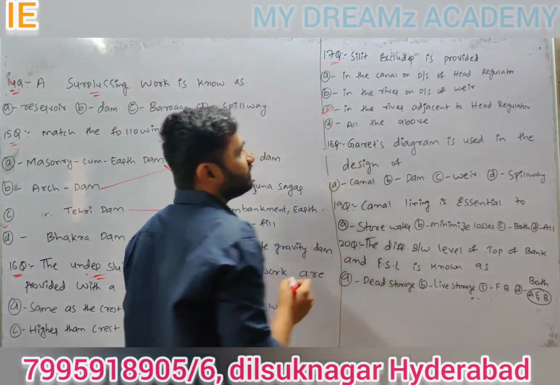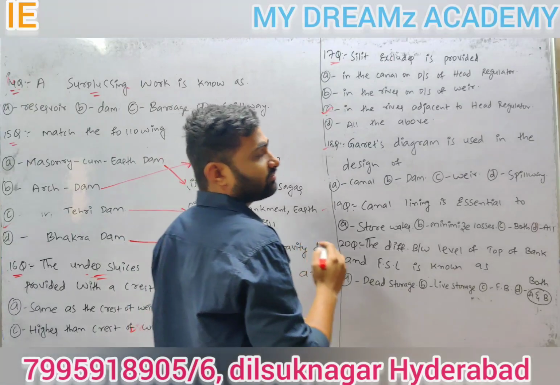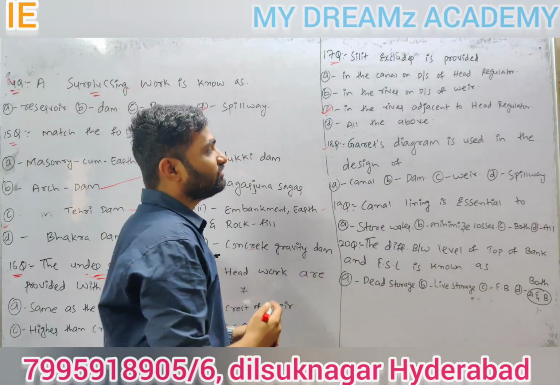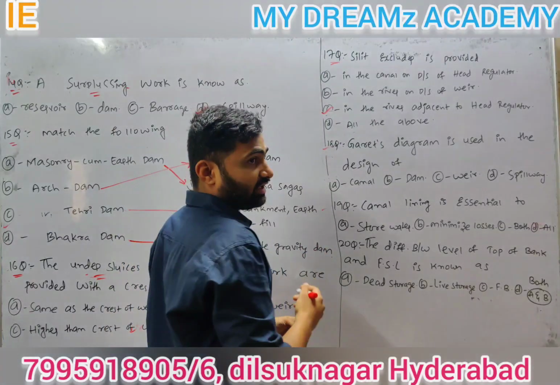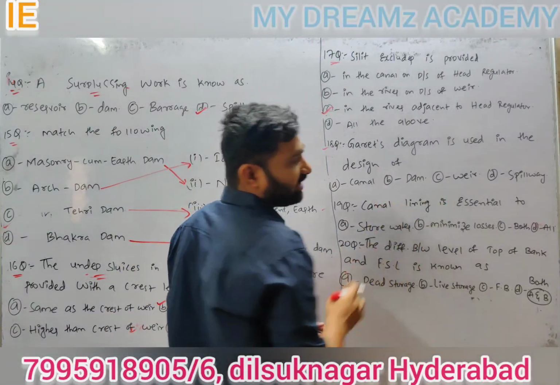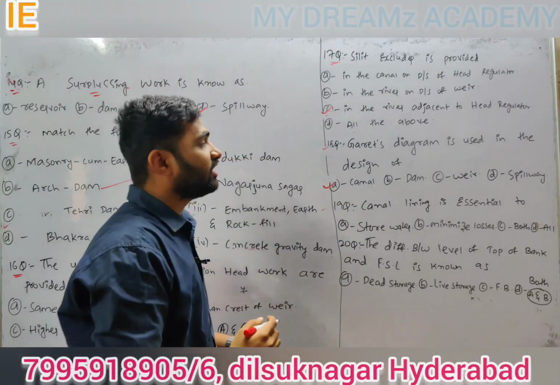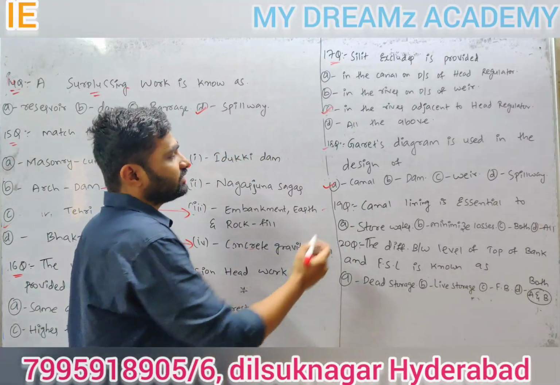Next, coming to 18th question. Garrett's diagram is used in the design of A, canal; B, dam; C, weir; D, spillway. So Garrett's diagram is used in the design of canal. 19th question.